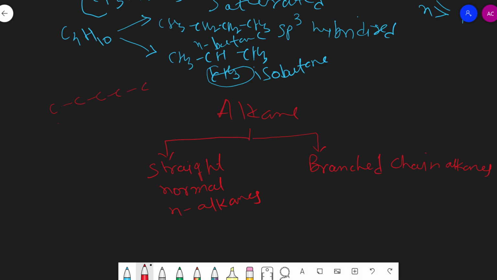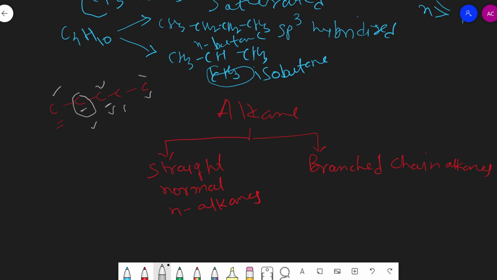Here this terminal carbon is attached to only one other carbon. Then each middle carbon is directly attached to two carbons, and the last terminal carbon is directly attached to only one.